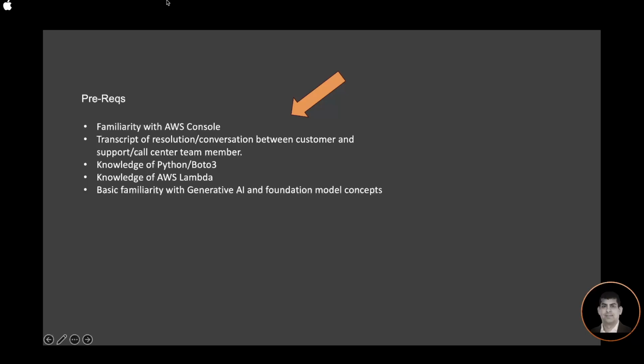Prerequisites for this workshop are just familiarity with the AWS console, a transcript of a resolution conversation between a customer and a support call center team member, knowledge of Python Boto3, knowledge of AWS Lambda, and basic familiarity with generative AI foundation model concepts.